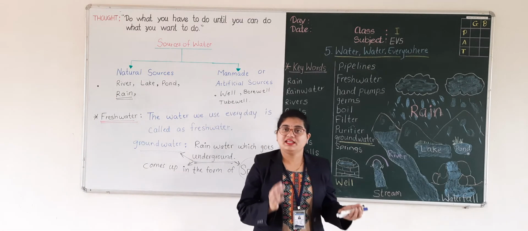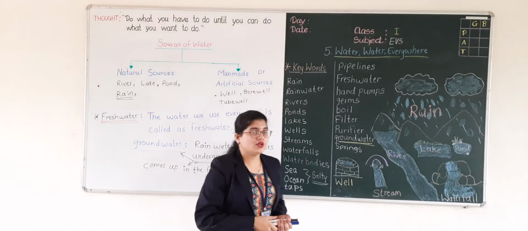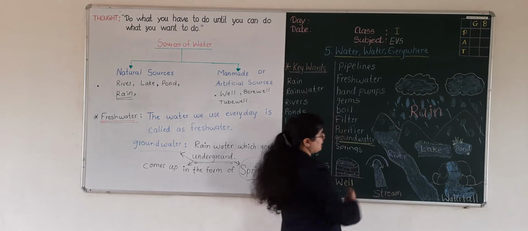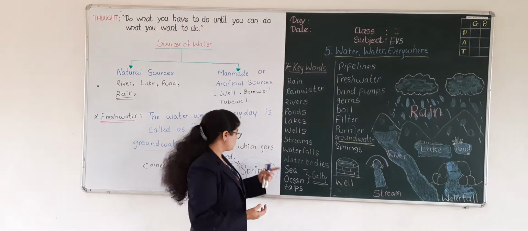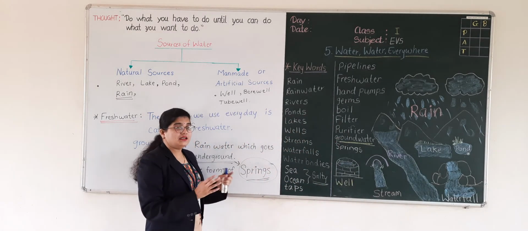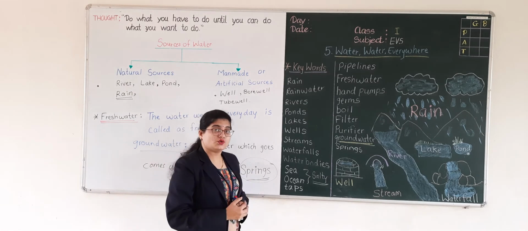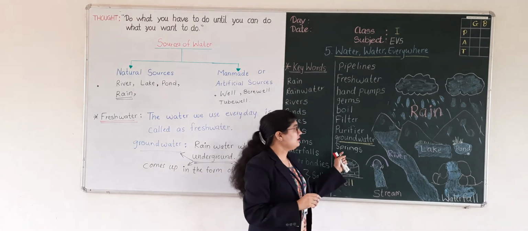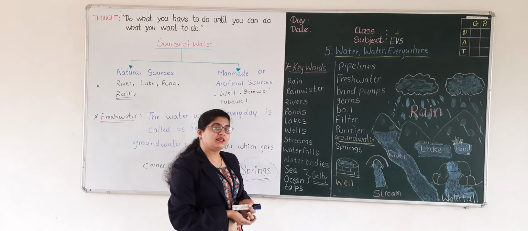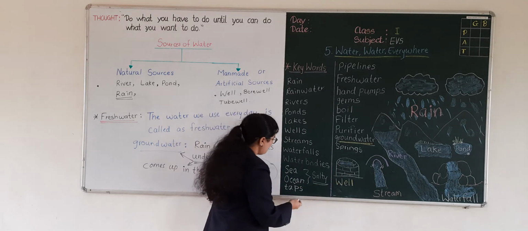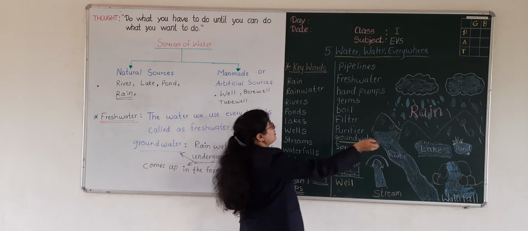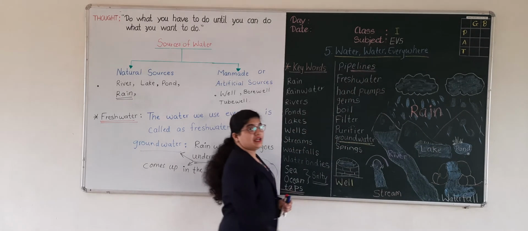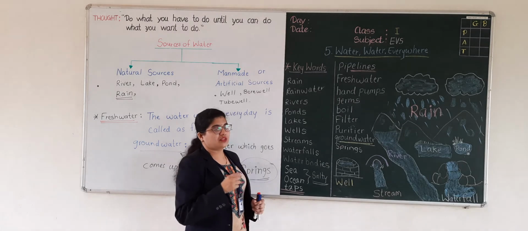In many villages, people use water from the river, lake, pond, waterfall, stream, and taps and pipelines directly at their home.